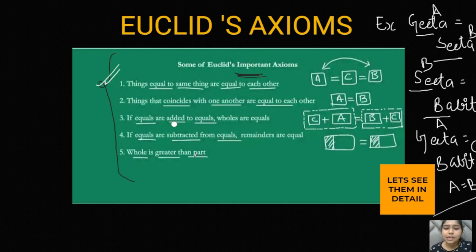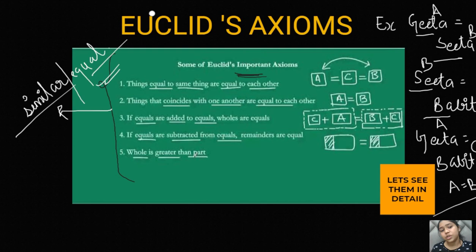The second is: things that coincide with one another are equal to each other. In this axiom, the term coincide means similar, which are similar to each other, which are equal to each other. They are basically equal to each other. This is what Euclid is trying to say in this axiom. Okay, then the third is a very important one.